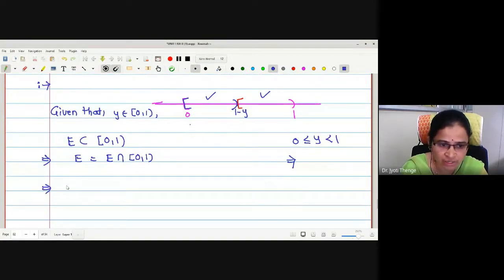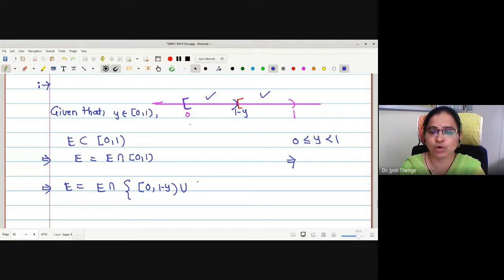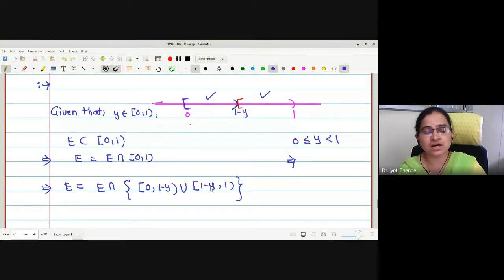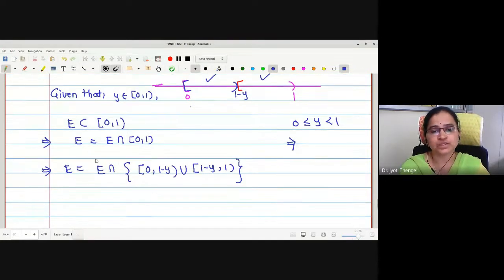Therefore I am going to write this [0, 1) as [0, 1 minus y) union [1 minus y, 1). Are you getting this point or not? I'm just writing this [0, 1) as the union of two disjoint sets. As the value of y lies between 0 and 1, 1 minus y also lies between 0 and 1 itself.